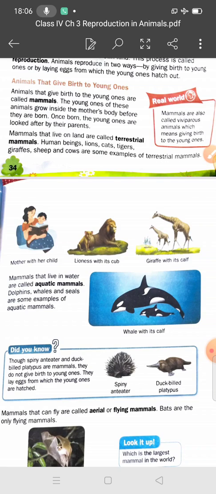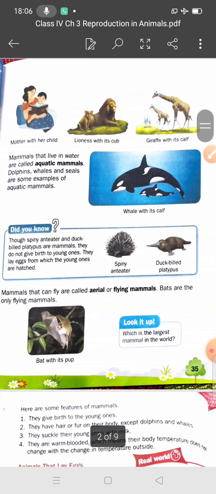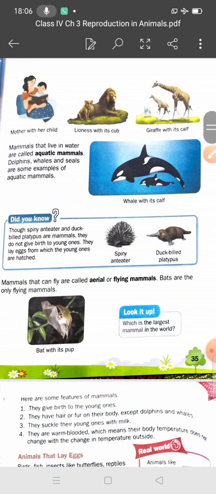Other characteristics of mammals: the young ones grow inside the mother's body first, then once they are born, they are looked after by their parents. You can see there is a diagram also: a mother with her child, a lioness with her cub, a giraffe with its calf. So students, we have discussed terrestrial mammals. What are terrestrial mammals? The mammals that live on land.